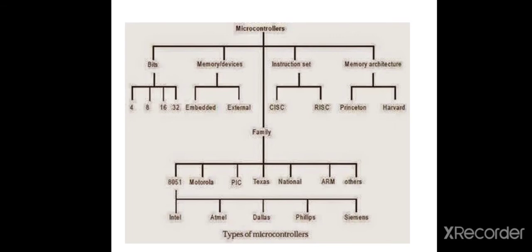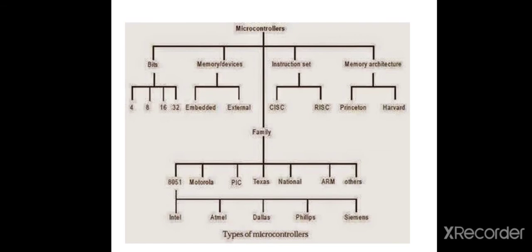That means in von Neumann architecture, common memory for program and data. In Harvard architecture, separate memory for program and data. Then last, types of microcontroller according to family. First one is 8051 family.